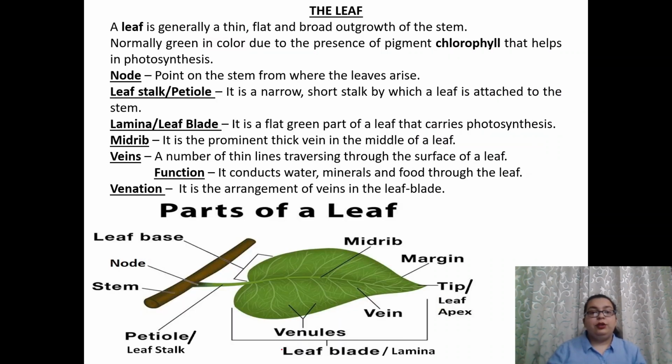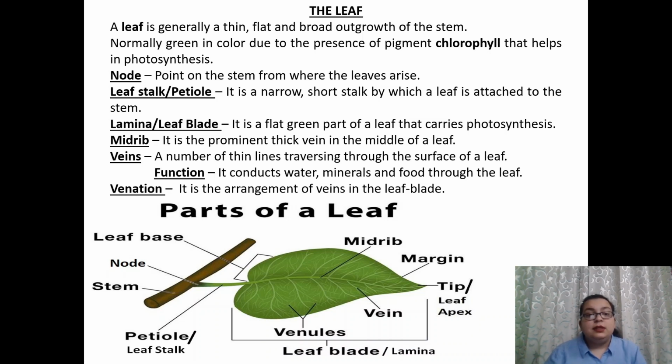The next thing that we'll talk about is, what is a leaf? So a leaf is generally a thin, flat and broad outgrowth of the stem. As you can see, it is a thin, flat and broad outgrowth of the stem. Normally, the leaves are green in color due to the presence of a pigment called chlorophyll that helps in photosynthesis. Photosynthesis is basically the process by which green plants prepare their own food in the presence of sunlight.